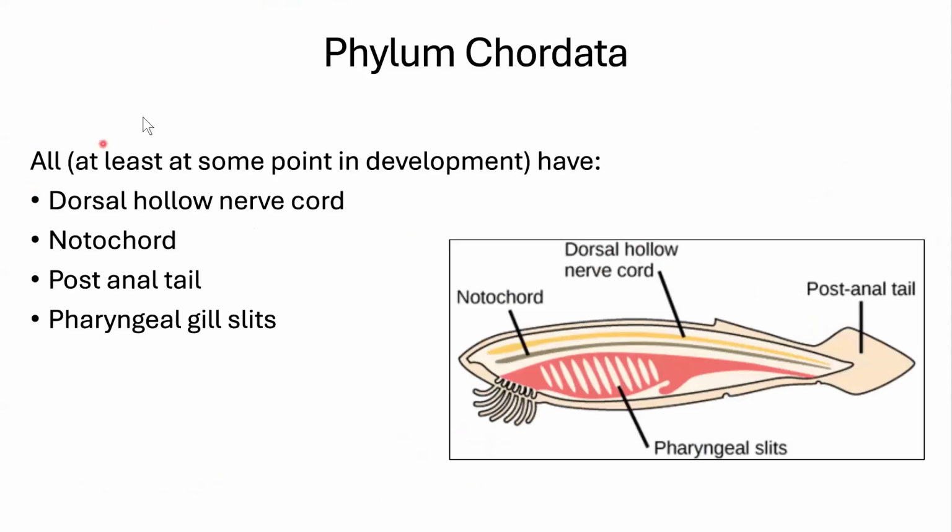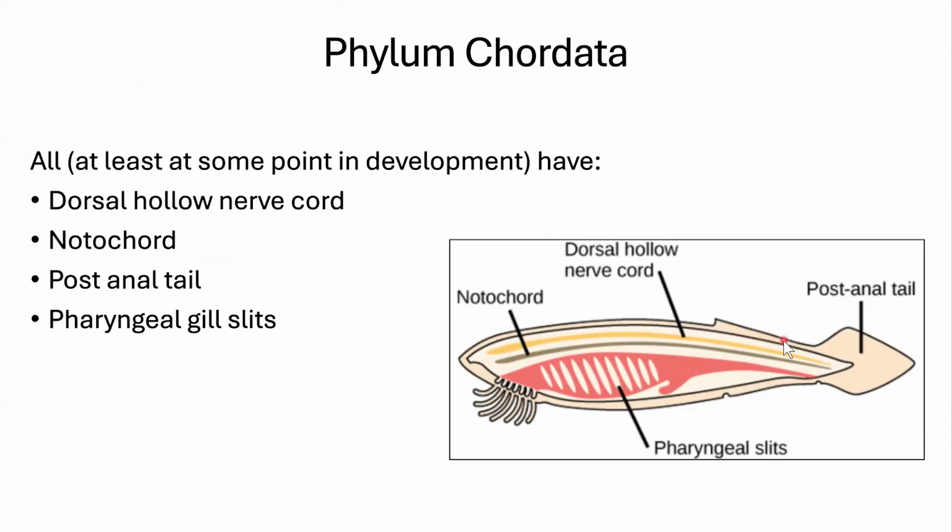Then we have our phylum Chordata. This is the group we exist in. All of the Chordata at some point in development, because this isn't true for us now, but it was true when you were in utero, have a dorsal hollow nerve cord, which will run down the back of the organism. They have a notochord, which is right below that. In us, this turns into the spine and the